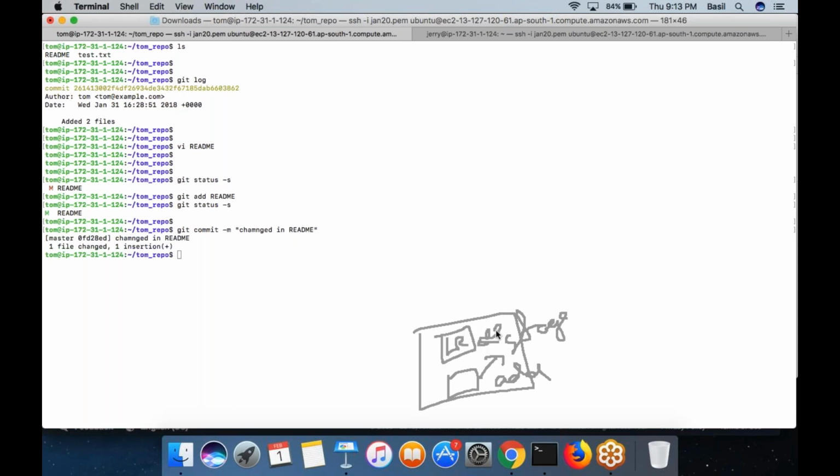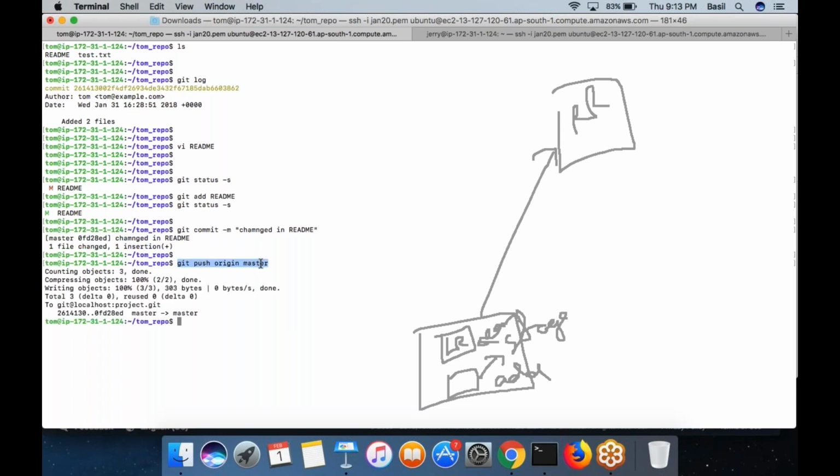So this commit that you have made, now you want to push this into the remote repository. What is the command for that? You already added the remote repository to Tom's computer yesterday, origin, right? So I'm going to do a push now. Git push origin. I want to do the push to the master branch. So I need to mention these details. This is the push command.